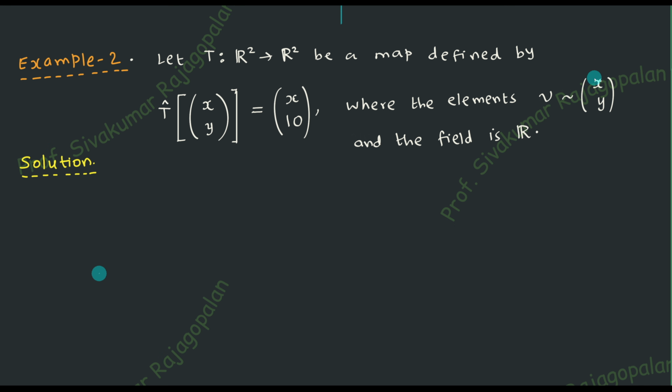That element is given by xy. It has only two elements because we are discussing R2. If you were discussing R3, there would be x, y, z. That's the meaning. And whenever you want to perform a calculation, you require a field. In this problem, the field is given to be the set of all real numbers. So these are the things provided to you.